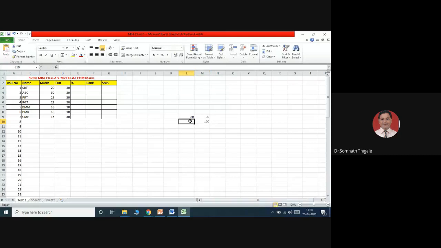Can anyone tell me how to calculate the formula? Yes, MBA students, can anyone help me how to set the formula over here? Then we will discuss with the help of a tool, no problem.